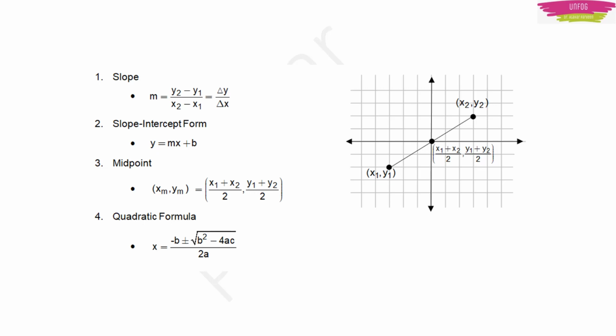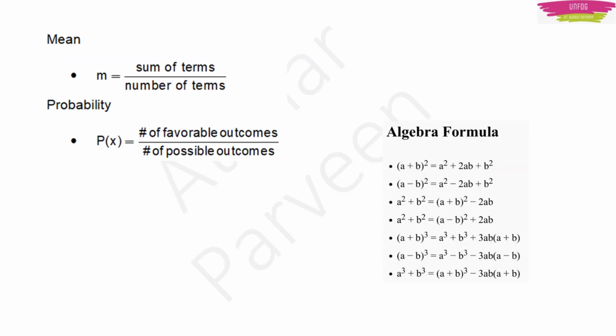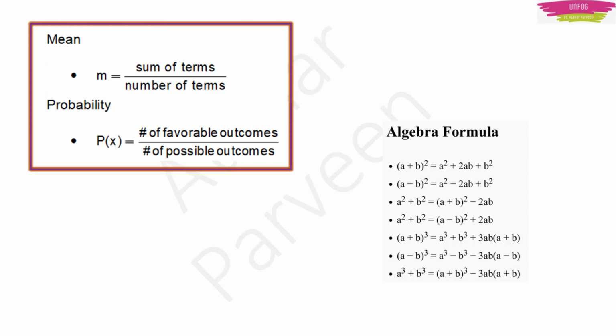Then you have the coordinate geometry formulae, like the formula for slope, and slope intercept form is also there. Then you have the midpoint formula also. Of course, I have included the quadratic formula also here. The midpoint formula will be (x1 plus x2)/2, (y1 plus y2)/2, where x1, x2, y1, y2 are the coordinates. Then we have the formula for mean, which is sum of terms upon number of terms. And for probability, you have number of favorable outcomes upon number of possible outcomes.